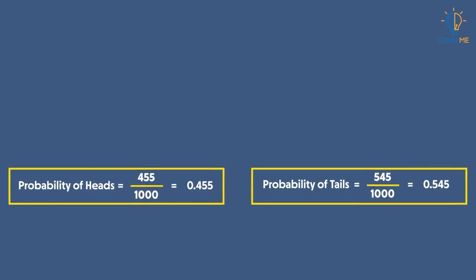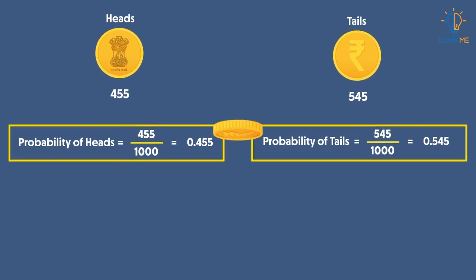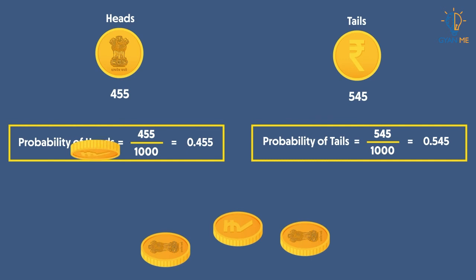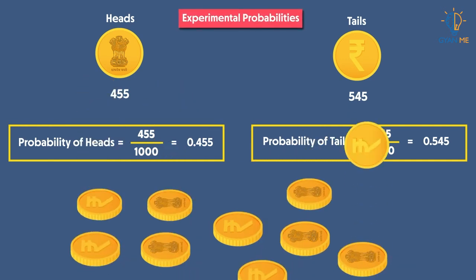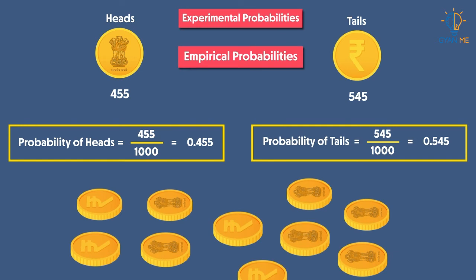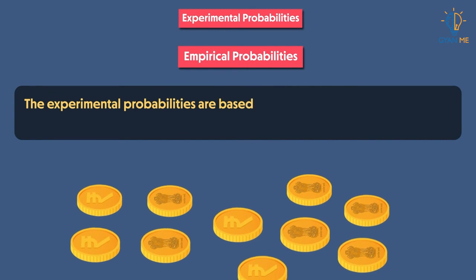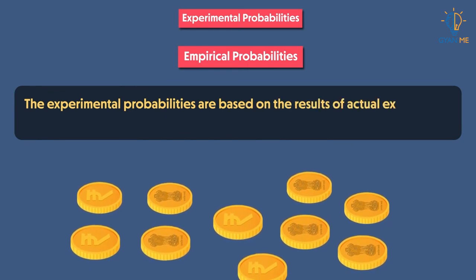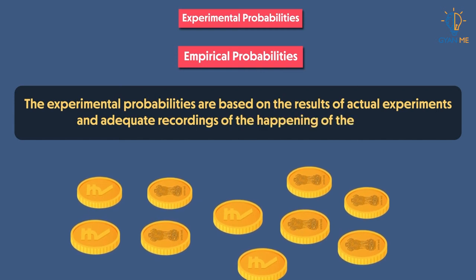Now observe that these probabilities are based on the results of an actual experiment that we did. That is, we actually tossed a coin 1000 times and recorded the data. For this reason, they are called experimental or empirical probabilities. We can say that experimental probabilities are based on the results of actual experiments and adequate recordings of the happening